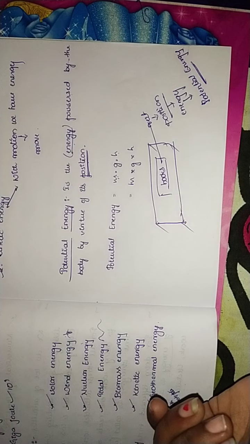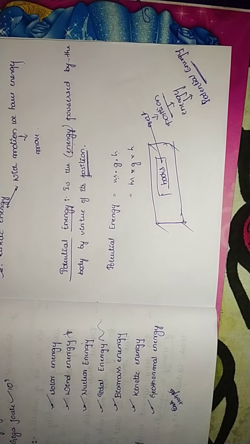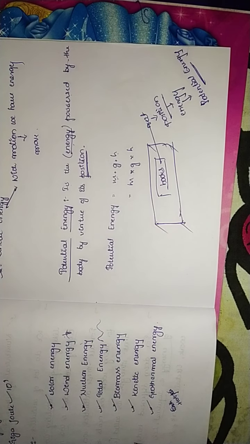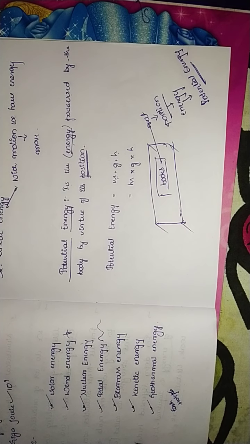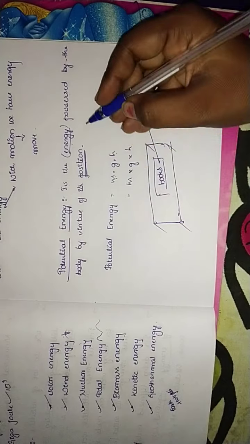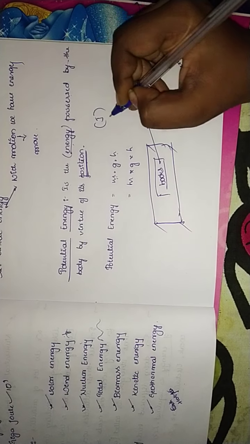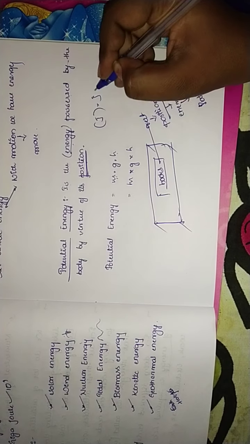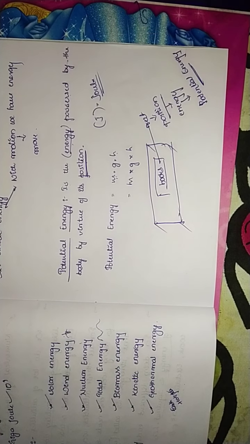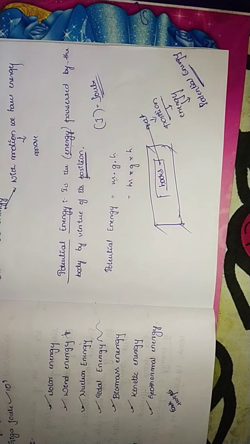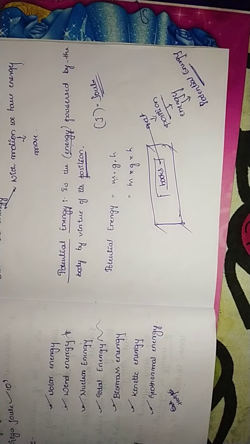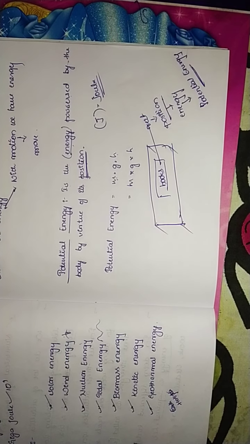Then cupboards, you can take as an example, where it will be in position, so potential energy takes place. All possess potential energy, and it is derived with the unit that is joule.